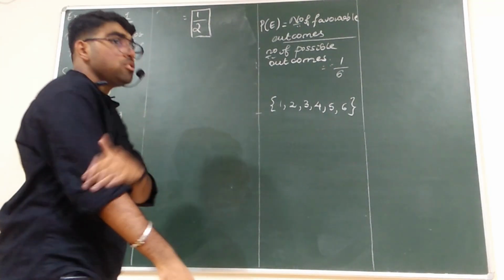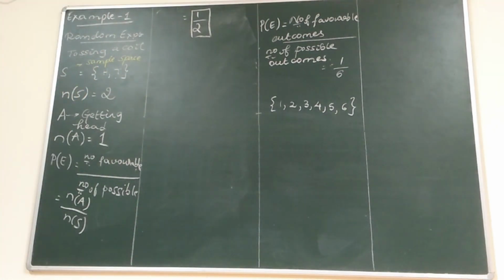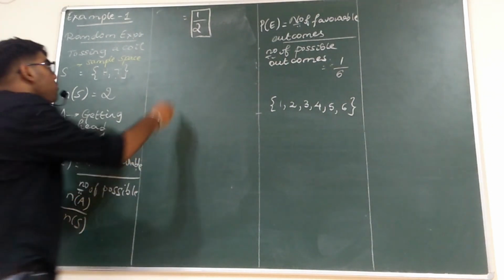Okay, there is a continuation in the same question. They have also asked us in the last clause to find the probability of getting a tail. I will take the event of getting a tail as V.